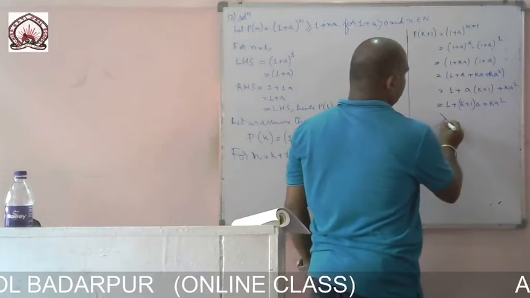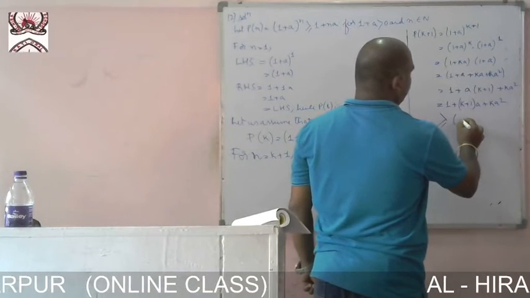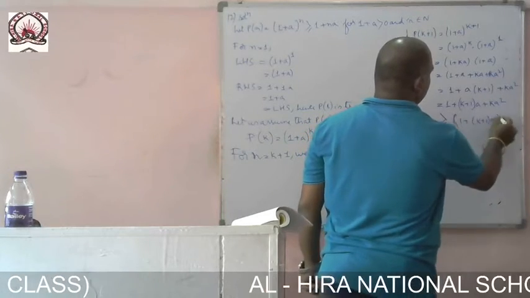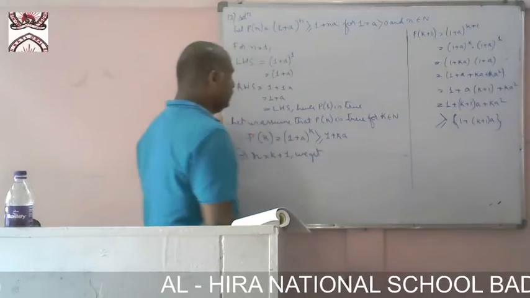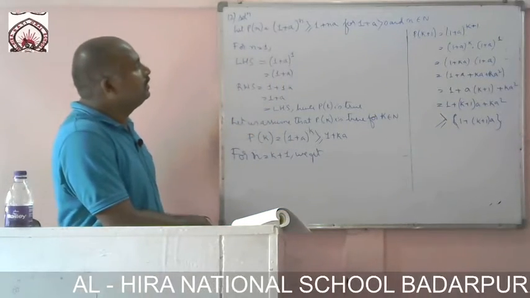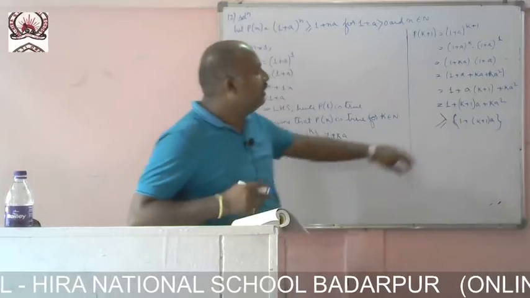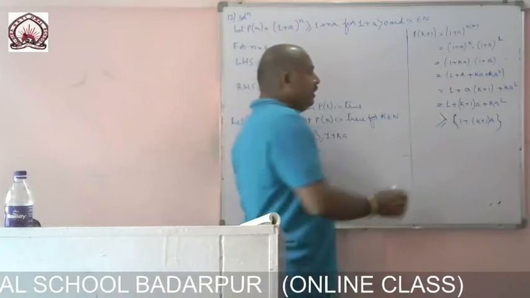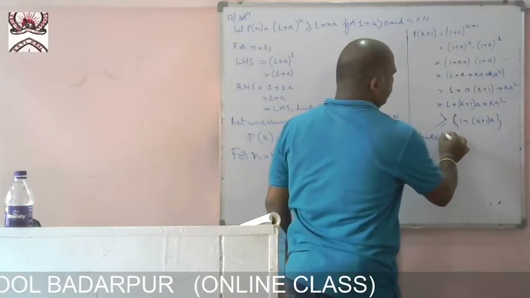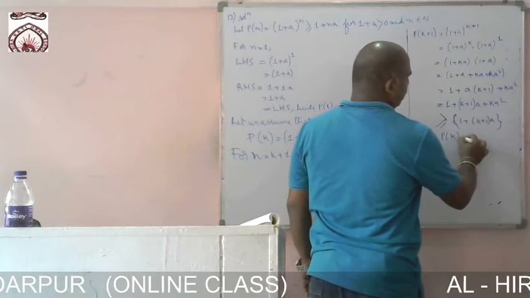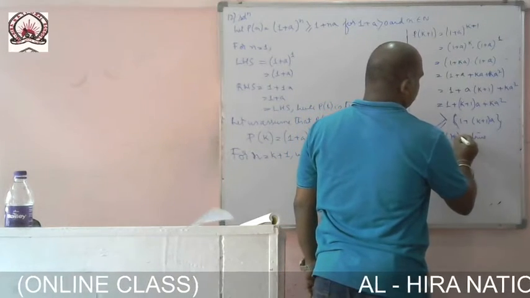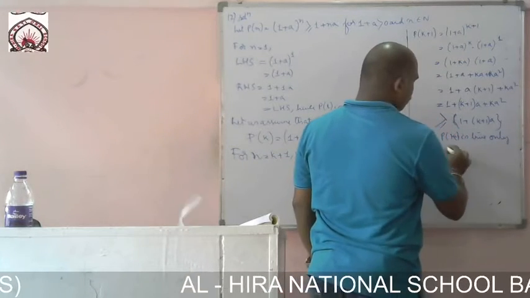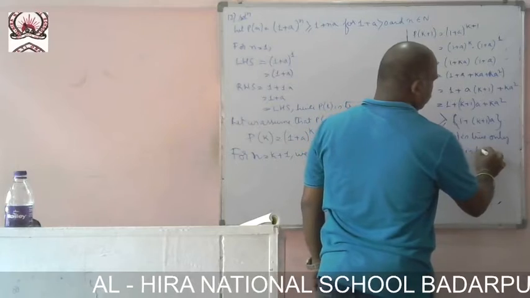Now this term is greater than or equal to 1 plus (k + 1) a, since ka squared is greater than or equal to 0. Hence p of k plus 1 is true only when p of k is true.